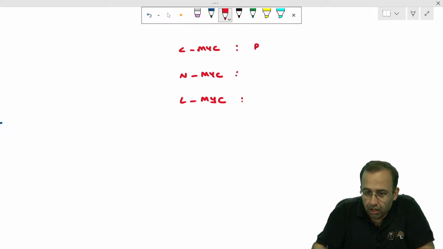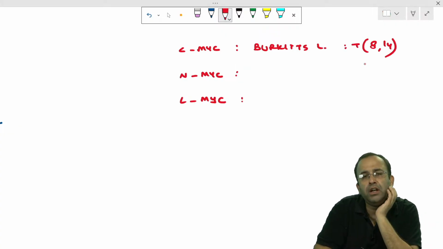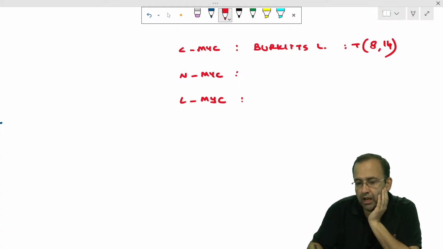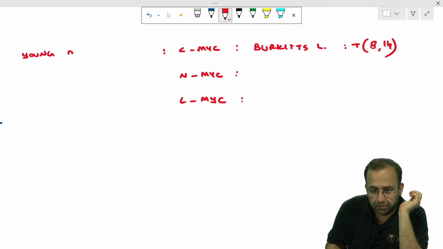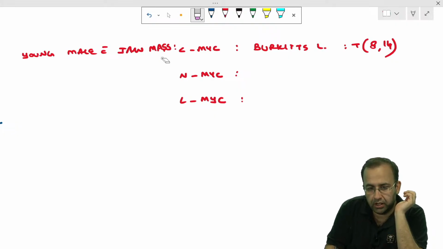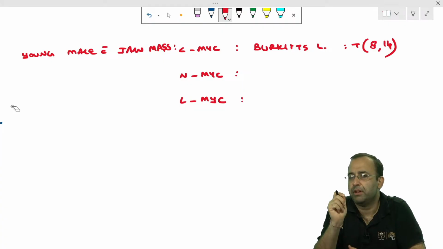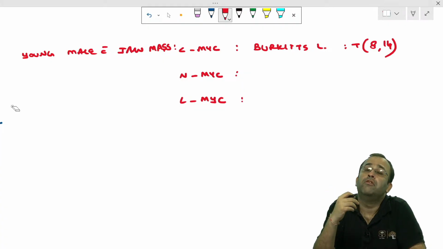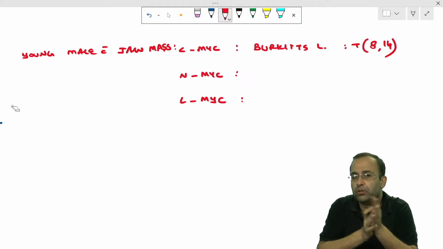CMYC, Burkitt's lymphoma, translocation 8;14. The minute you have a history of a young male with rapidly enlarging jaw mass, not associated with food intake, it is a case of Burkitt's. CMYC, Burkitt's, translocation 8;14. The one with starry sky appearance on lymph node biopsy. CMYC. All these are the PYQs.